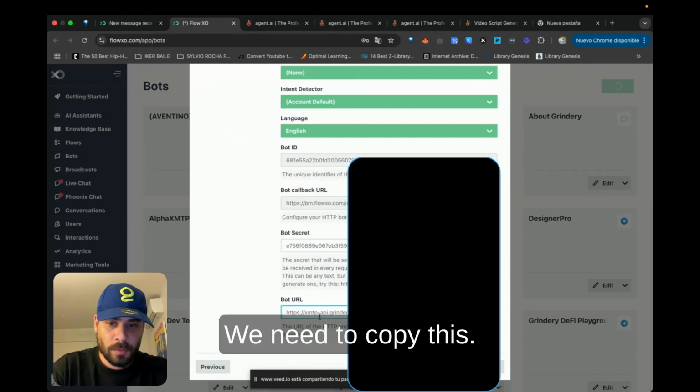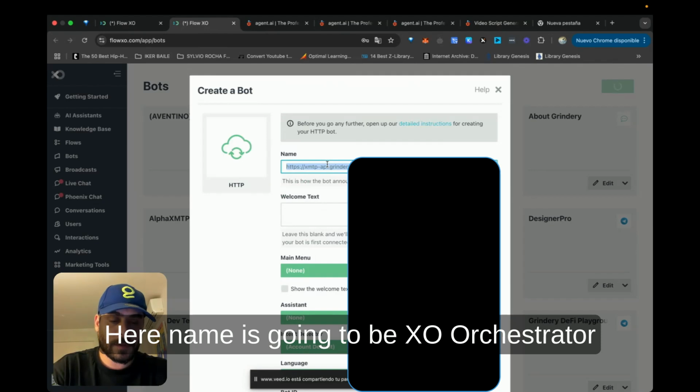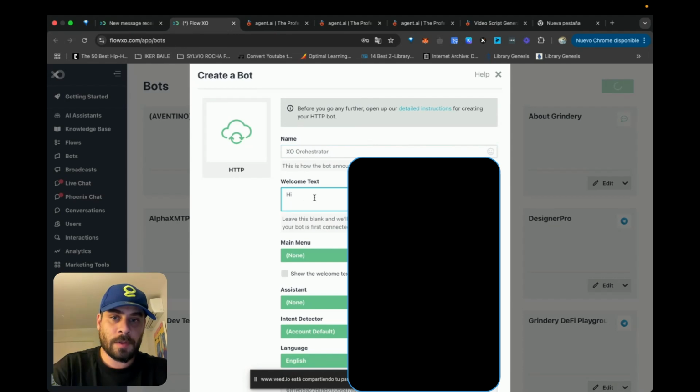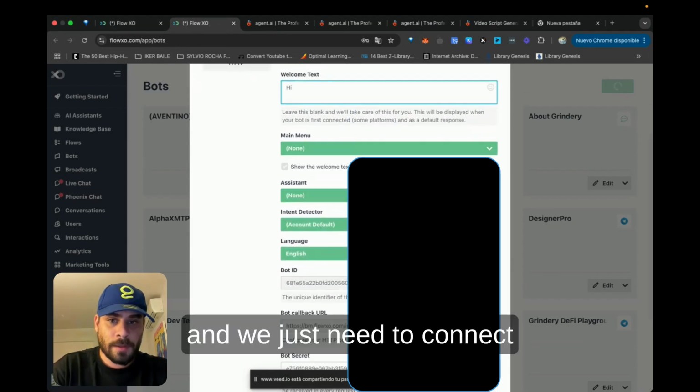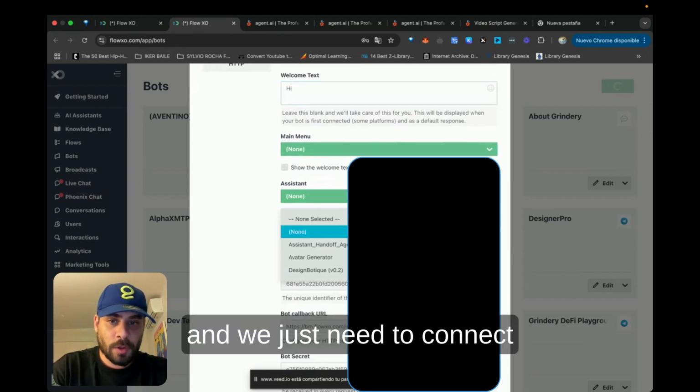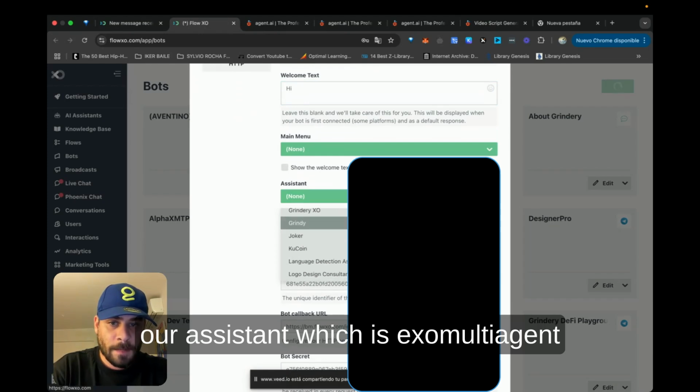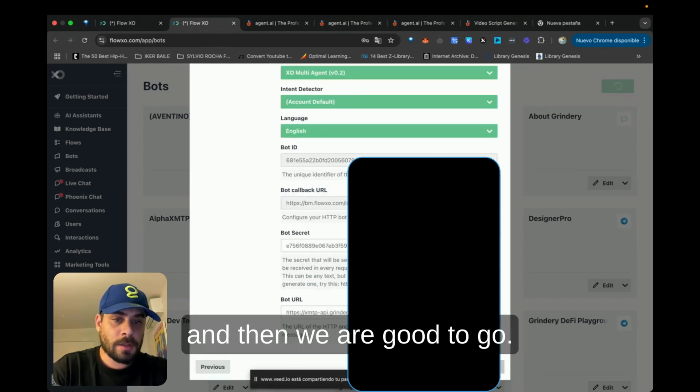We need to copy this here. Name is going to be XO Orchestrator, and we just need to connect our assistant, which is XO multi-agent, and then we are good to go.